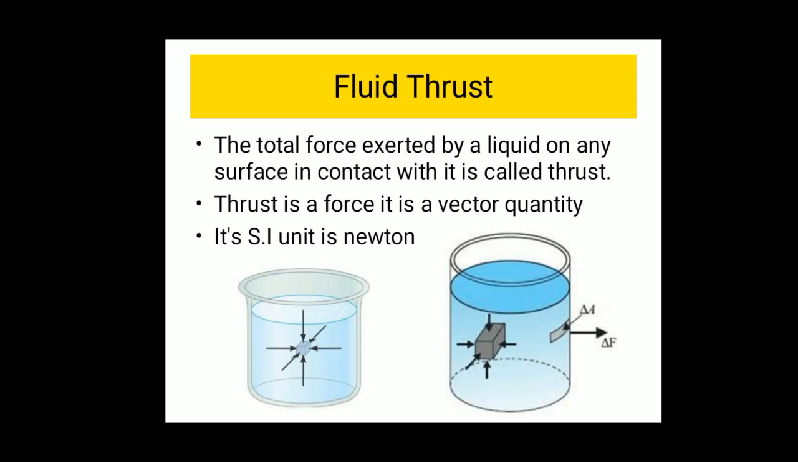It is the total force exerted by a liquid on any surface in contact with it, and it is called thrust. Fluid thrust is a force, so it is a vector quantity. The SI unit of force is Newton, so the SI unit of thrust is also Newton. And the dimensional formula of fluid thrust is MLT^-2, because the dimensional formula of force is MLT^-2.